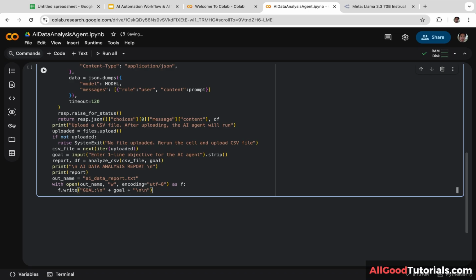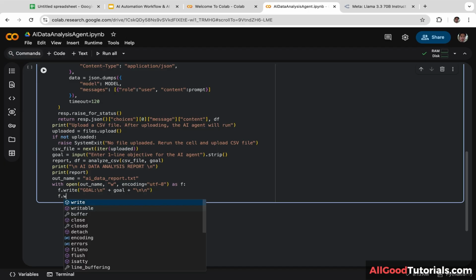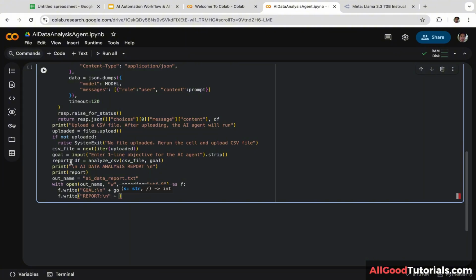Next, we are going to write the AI generated report to the file. f.write report \n. Make sure the n is lowercase, plus, let's copy and paste report and put it here inside the parentheses, plus \n\n.